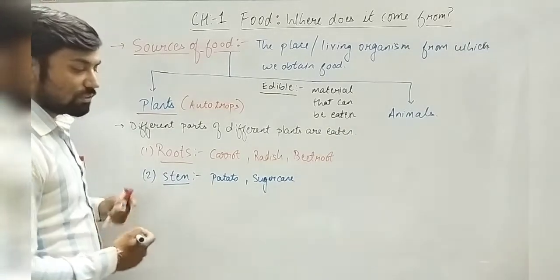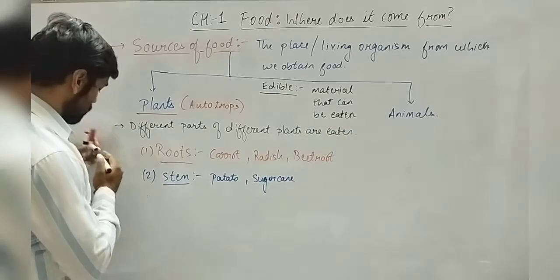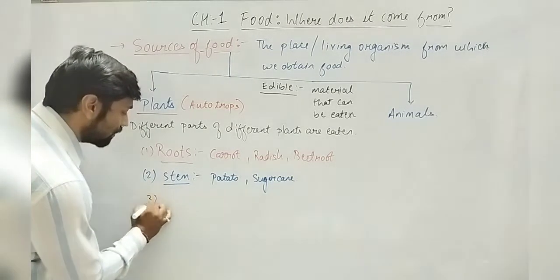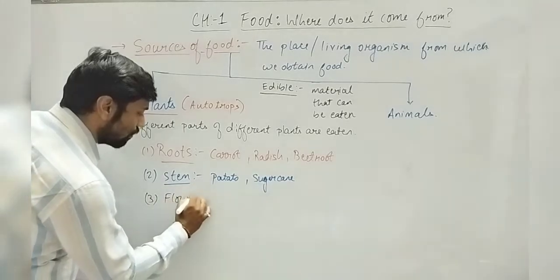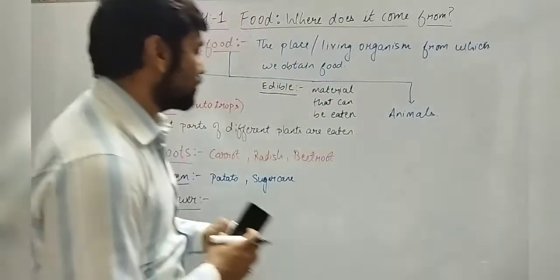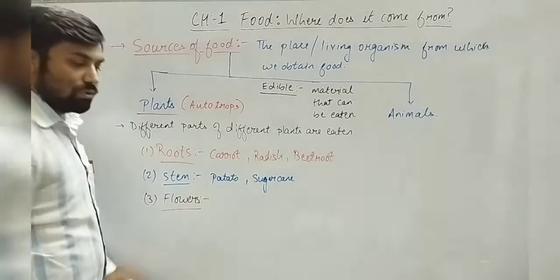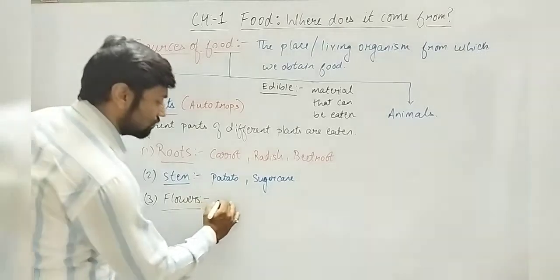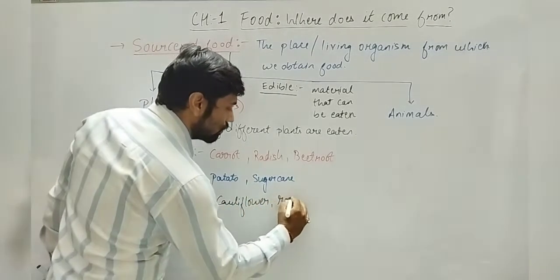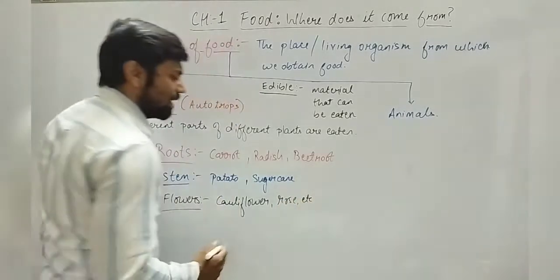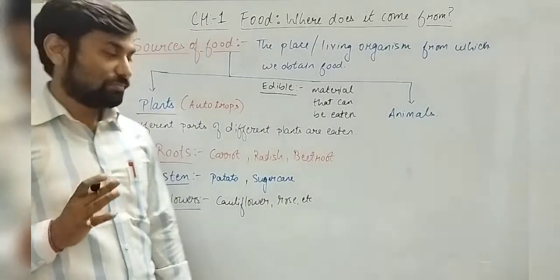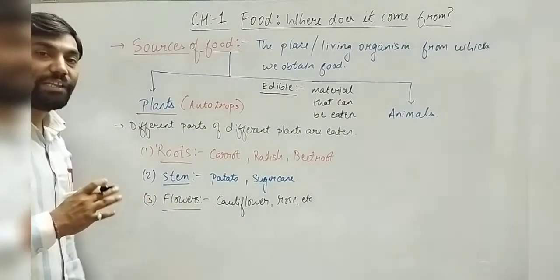Next, which part do we eat? So we eat the flower. Which plant's flower part do we eat? Okay, so let us take an example of cauliflower. Cauliflower, rose, etc. Many examples are there whose flower part we eat as food. Right? I hope you are getting it.